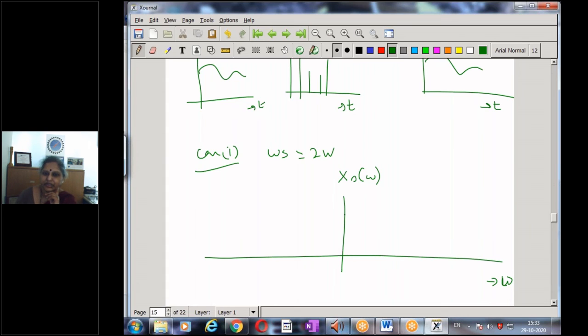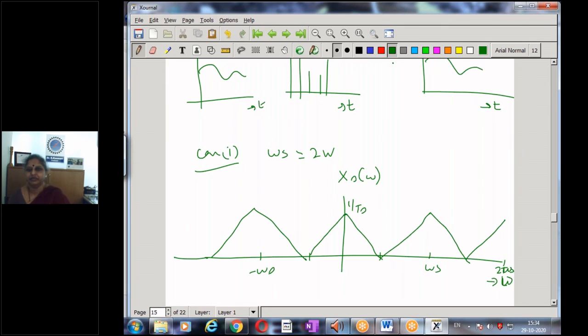It has a multiplying factor of 1 by Ts. So I have my original spectrum X of omega, then my original spectrum shifted to plus omega s, another at 2 omega s, minus omega s, and so on.